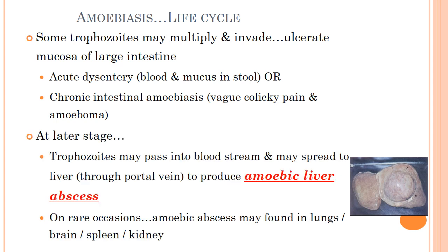At a later stage, trophozoites may pass into the bloodstream and may spread to the liver through the portal vein to produce amoebic liver abscess. On rare occasions, amoebic abscess may be found in lungs, brain, spleen or kidney.